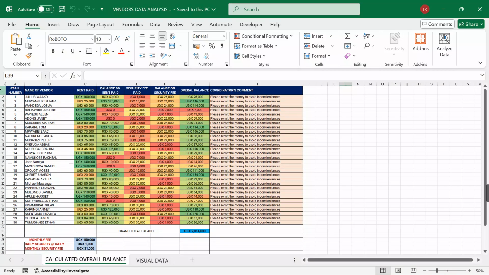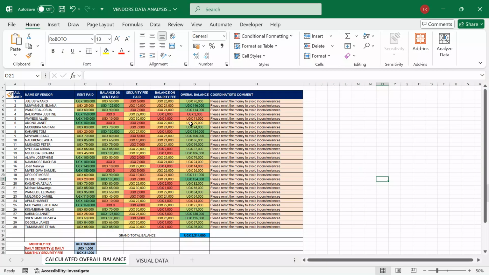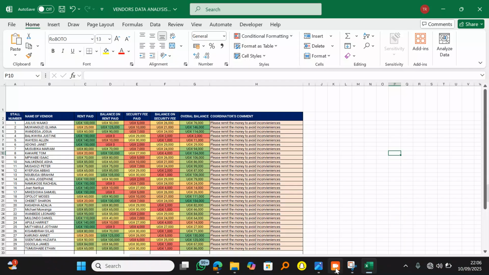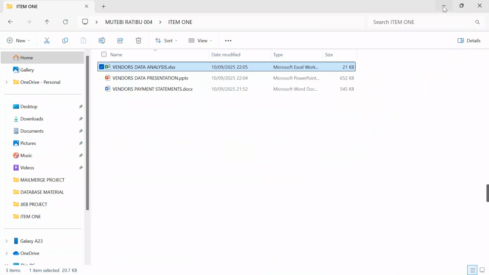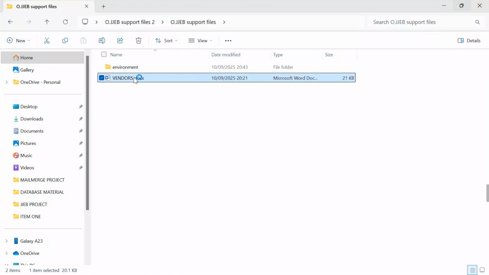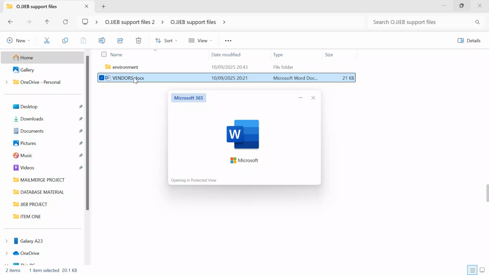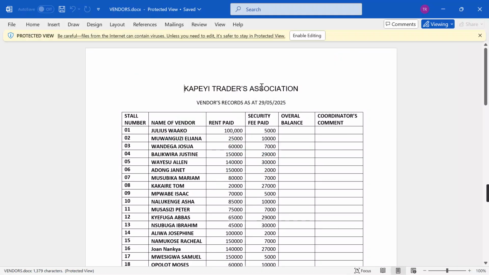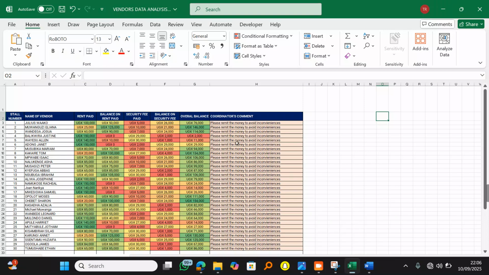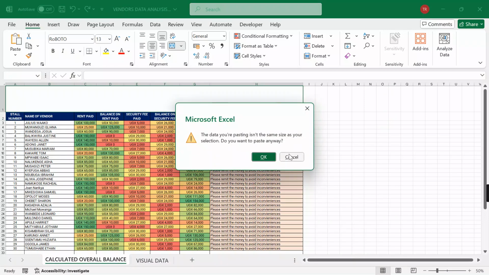Since it's my work, I can even go on to put a heading here. Let me merge, so that my work is really on point. Which heading do I want to put? Maybe my heading was from the support material. Let me pick the heading from here. Yes, it is over here. So I want to pick this heading. I want to make sure that my work is really well.